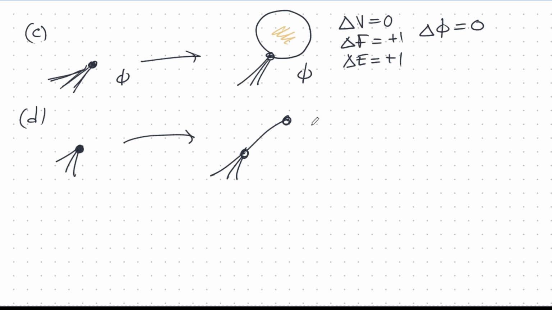You can try that yourself. Now let's calculate the change. Change in vertices is +1. Change in faces is nothing. We didn't add a face by doing this. Edges, we added an edge. Delta phi here is again 0. V plus f minus e is 0. So whatever it started off as phi, it's the same phi here.